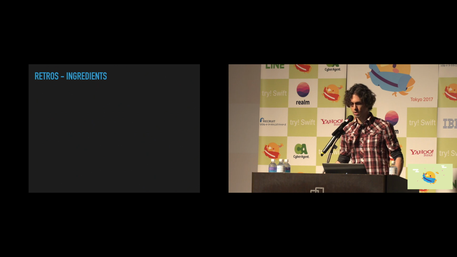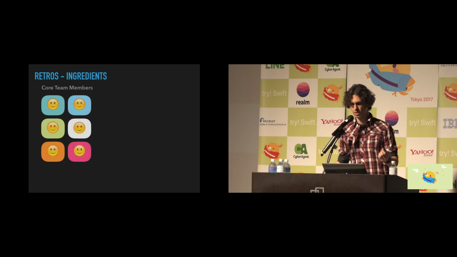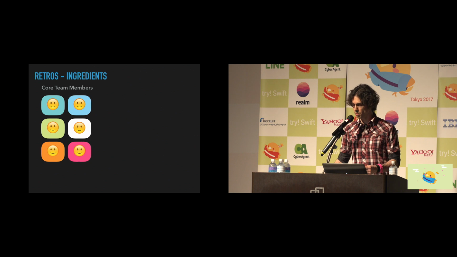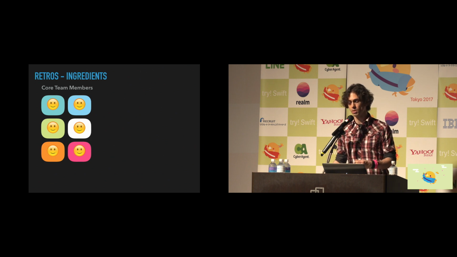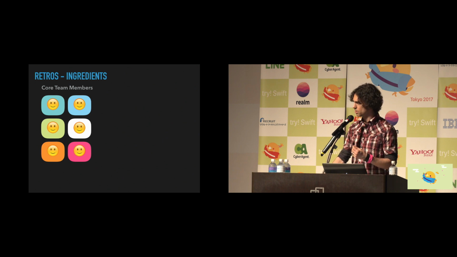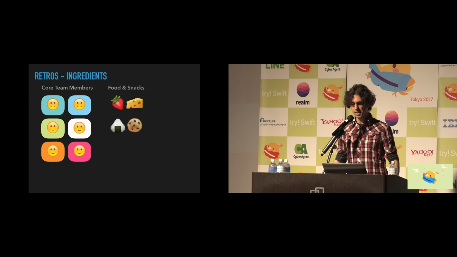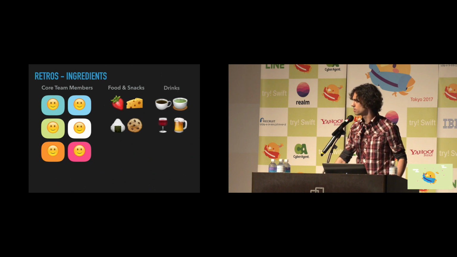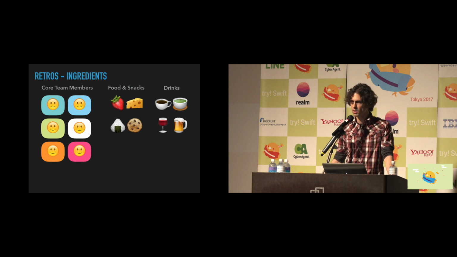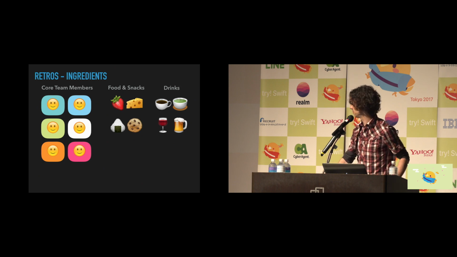For ingredients for a retro, we start with the whole team, the core team members, and we try to limit this to only those core team members. These are the people that have the most context of the project, and we want them to feel comfortable sharing their honest thoughts and feelings, and not to be inhibited because their manager or a stakeholder may be in the room. We provide something to eat, some food or snacks, cheese, crackers, fruit, etc. And last but not least, some beverages. And this may include some liquid courage or Nihongo de nomunication.